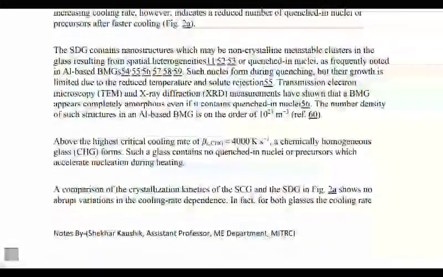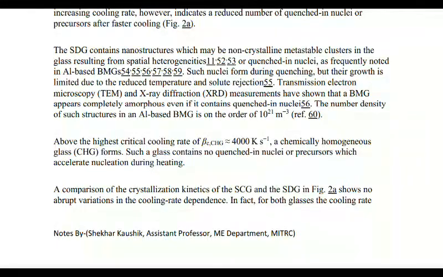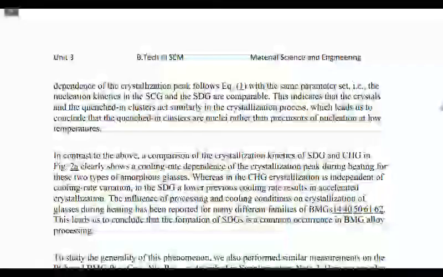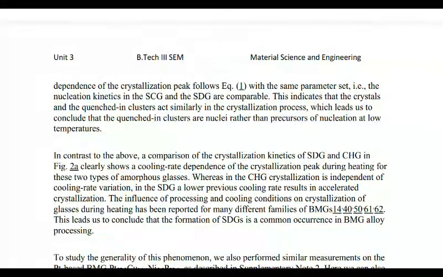A comparison of the crystallization kinetics of SCG and SDG in the figure shows no abrupt variation in the cooling rate dependence for both glasses. The dependence of the crystallization peak follows the equation with the parameter set, that is, the nucleation kinetics of SCG and SDG are comparable.